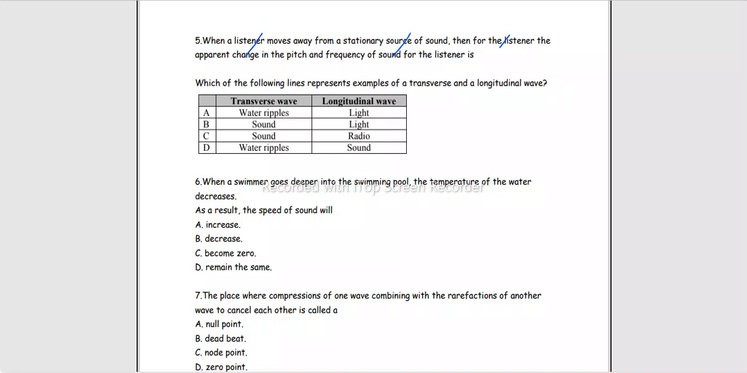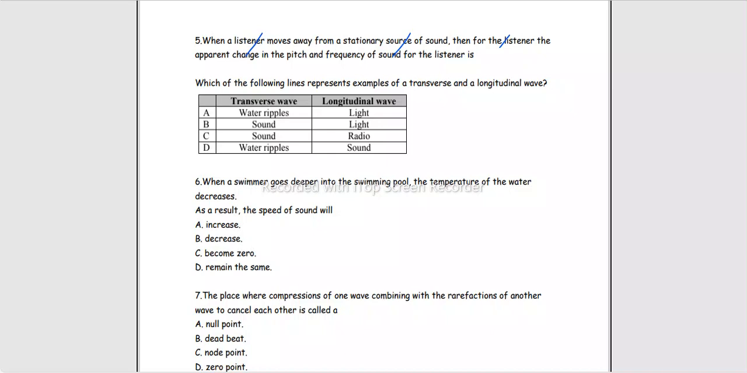Which of the following lines represents an example of a transverse and a longitudinal wave? We have studied two kinds of wave, right? Depending on the direction of propagation of wave and the oscillation of medium particles. And we concluded that whenever the medium particle is oscillating along the direction of propagation of the wave, these kinds of waves are longitudinal. And when they are oscillating perpendicular to the propagation of the wave, then these waves are transverse waves. And then we discussed a few examples from each.